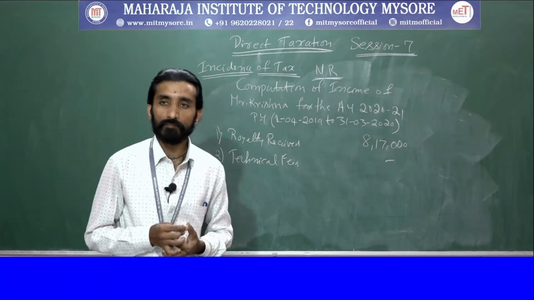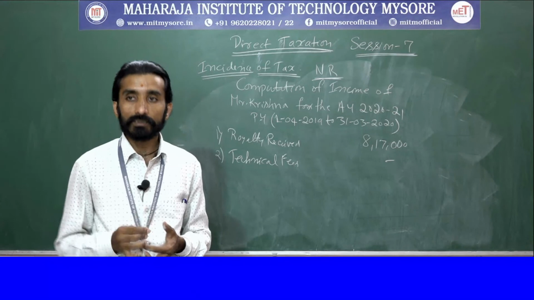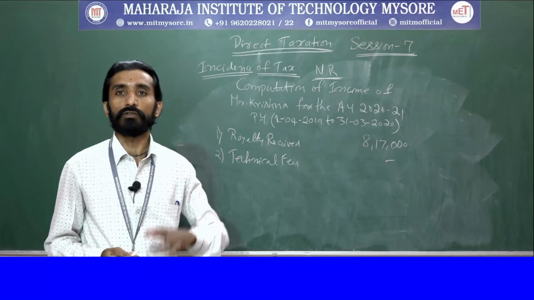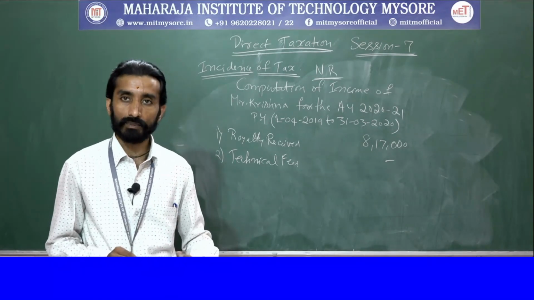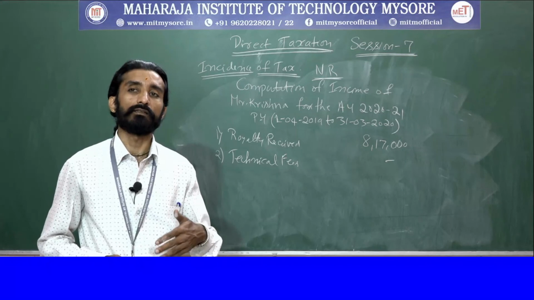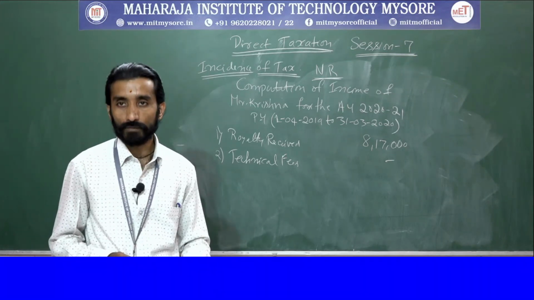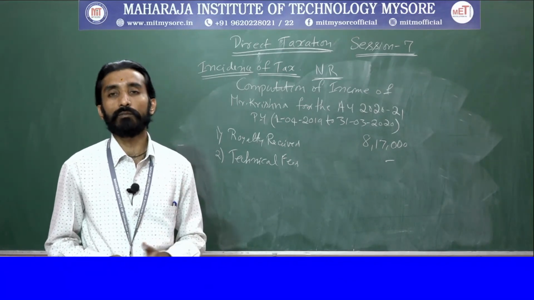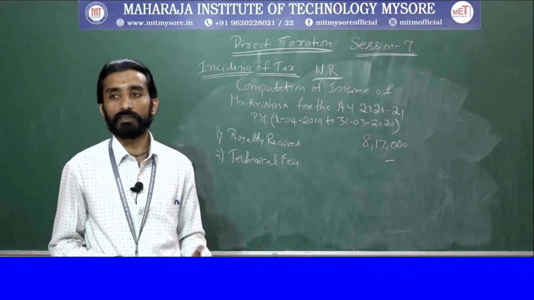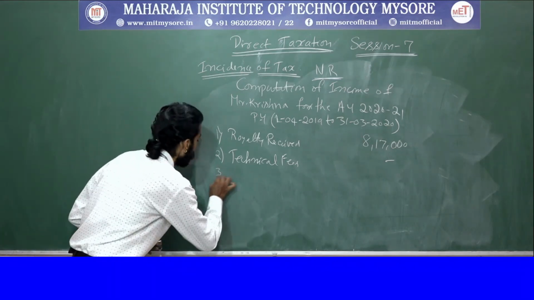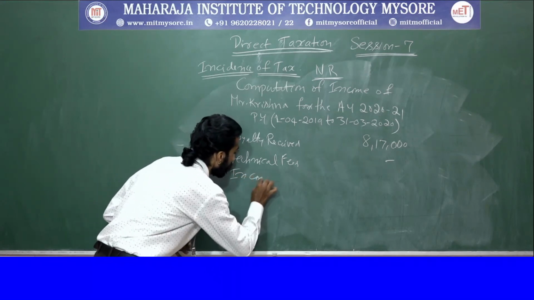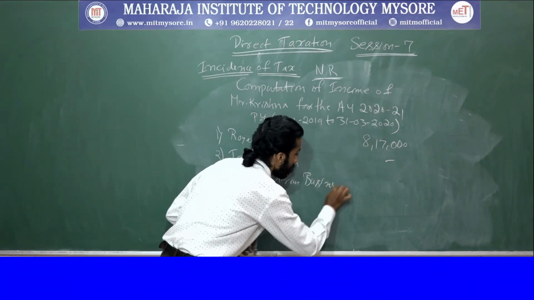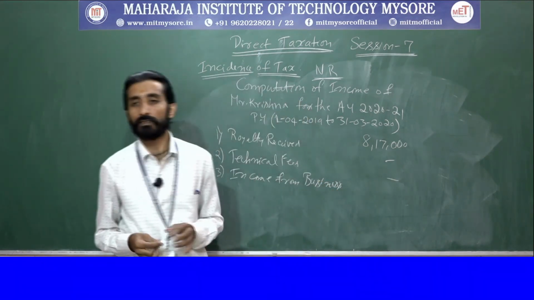Next one is income from a business situated in Sri Lanka, means the business is situated in Sri Lanka and the consideration is also received in Sri Lanka, means operations are happening in Sri Lanka, that is outside India. Again the income is received outside India, so that is one thing, but it is controlled partially by Sri Lanka and partially by India. At that point of time also, with respect to a non-resident, it is not taxable. So the third one, income from business, it is not taxable. Clear?